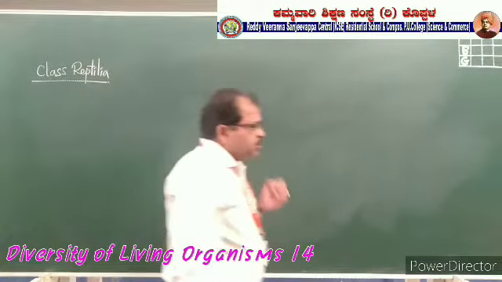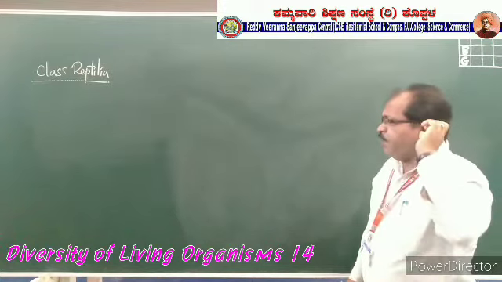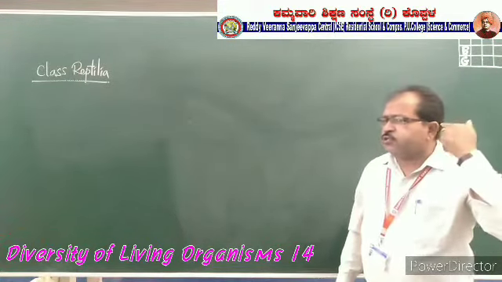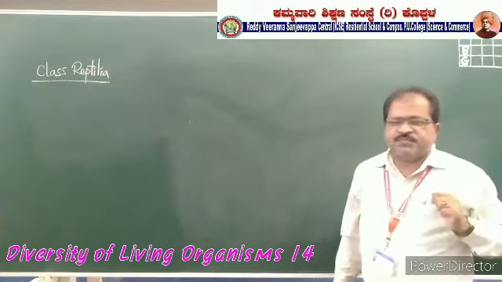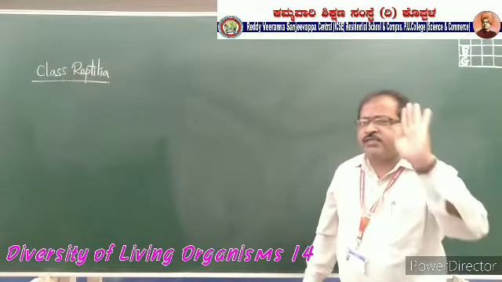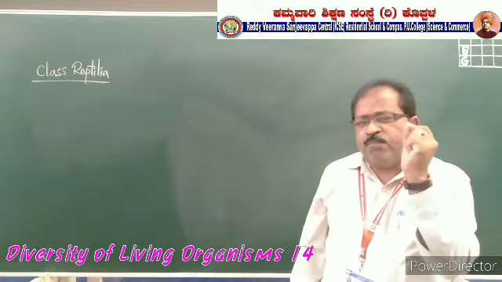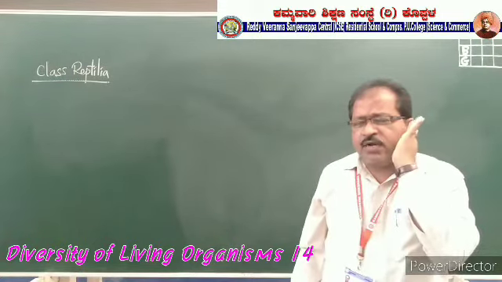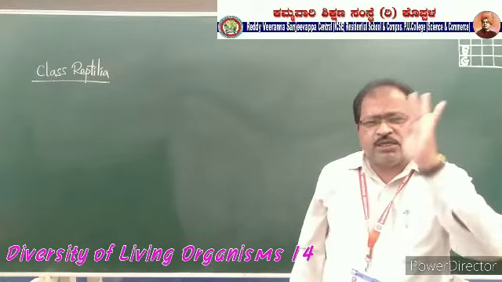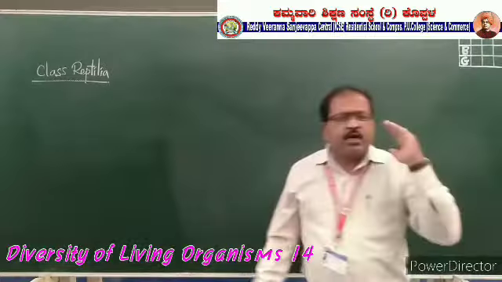Before learning that, one point about the frogs. We have the external ear pinna. This is very useful for us because it directs the sound waves to enter the inner ear. But in frogs, this external ear pinna is absent. Only the tympanum, the ear drum, covers the ears. No external ear pinna is present in frogs, that means amphibians.